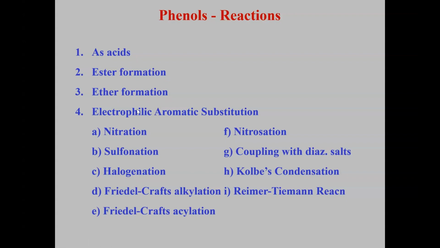At the same time, it can undergo electrophilic aromatic substitution, which includes nitration, sulfonation, halogenation, Friedel-Crafts alkylation, and acylation, which is shown by the benzene ring system. Other than these five, it can also show other types of substitution reactions, that is nitrosation, coupling with diazonium salt, Kolbe's condensation, and the Reimer-Tiemann reaction. Why? Because this is an activated ring system.